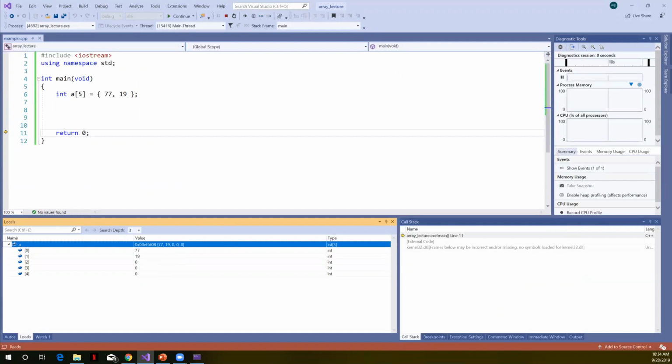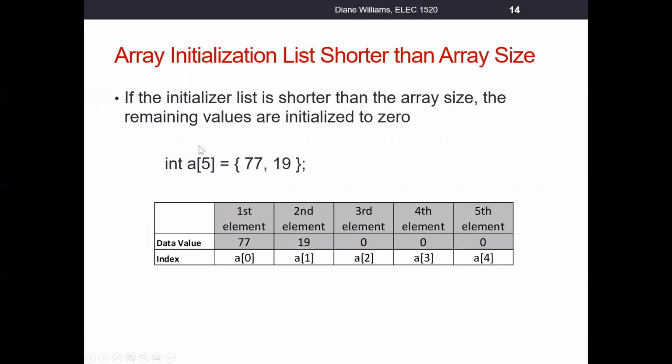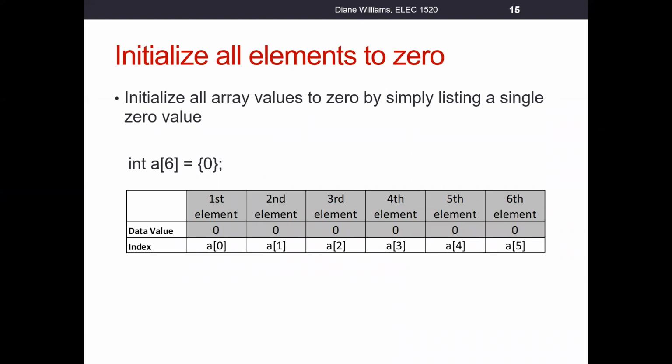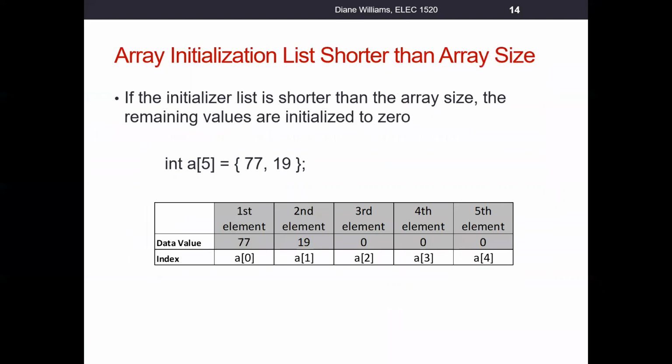So when your list of elements is shorter, it initializes the rest to 0. That's what the next lecture slide gives you an example of. What's handy about the initialization list is if we want to initialize everything to 0. That's what we commonly use.